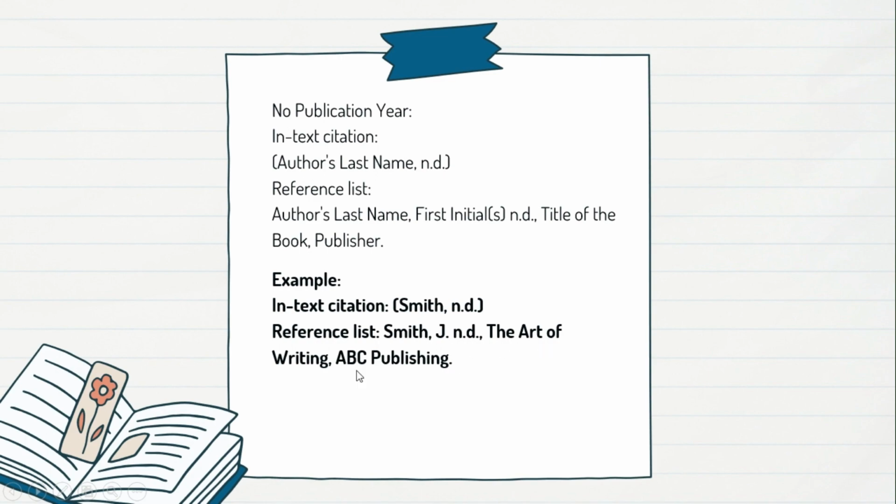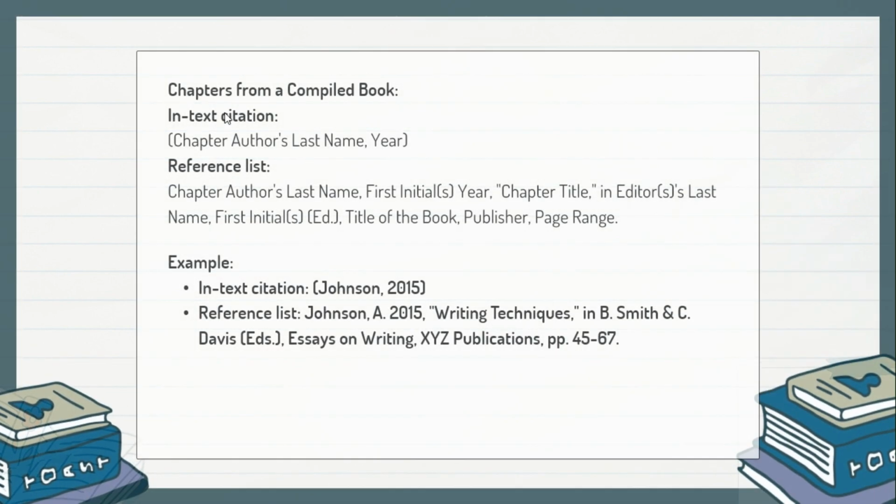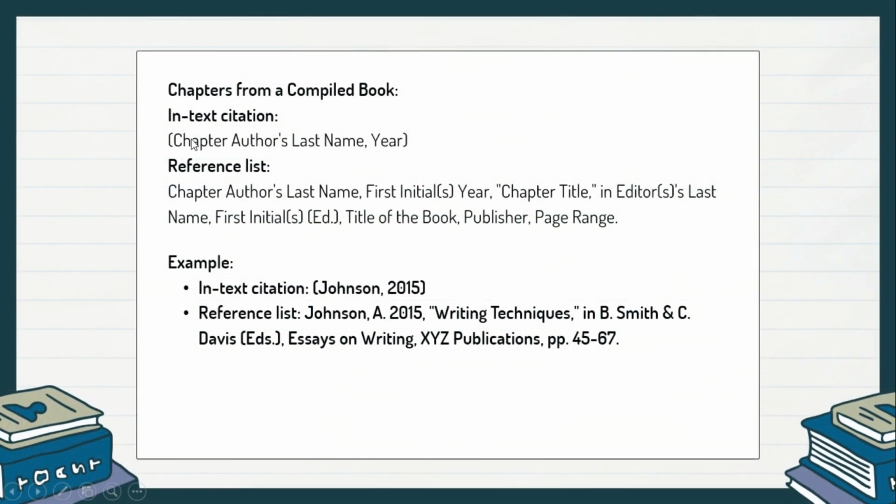For chapters from a compiled book, the basic structures for citation and reference are: citation, chapter author's last name, year. Reference, chapter author's last name, first initials, year, chapter title, and editor's last name, first initials, ed., title of the book, publisher, page range. For better understanding of this, let's see the examples.